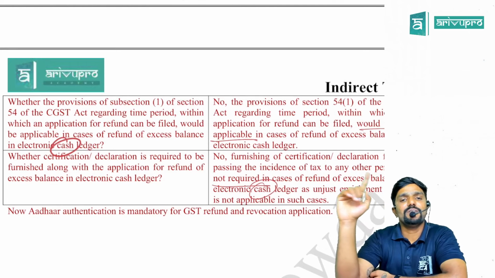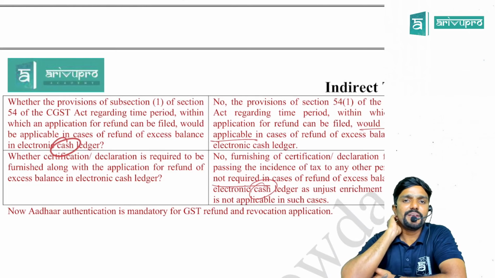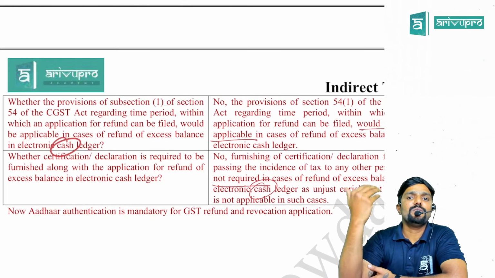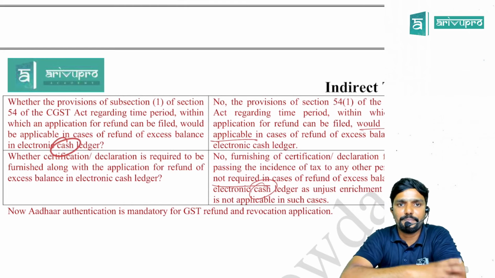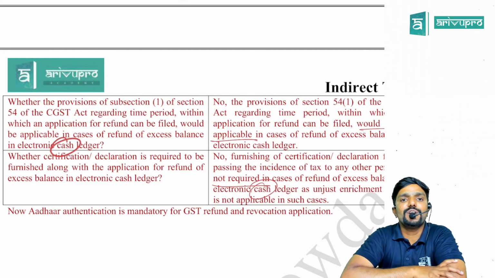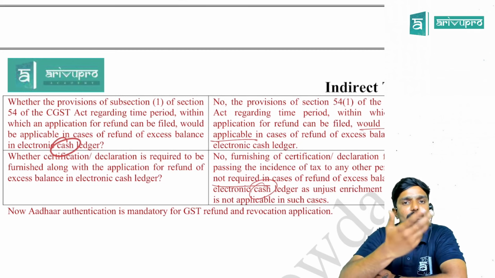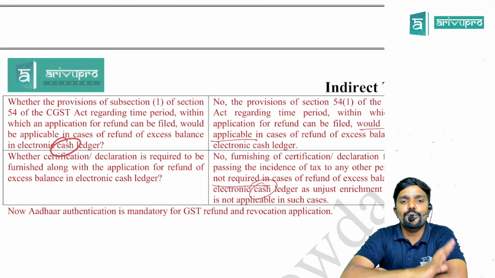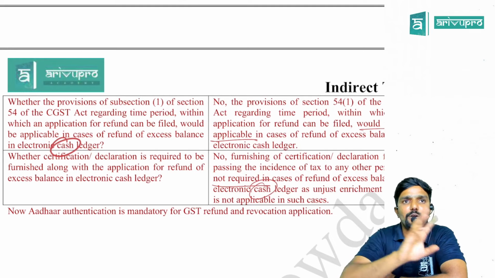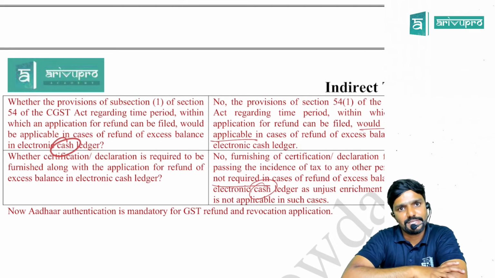Clear? So in simple, whenever you can claim refund of unutilized input tax credit only in 2 scenarios. That is when your outward supply is zero rated on which you are not paying export duty, or in case of inverted duty structure, that is the tax rate on your inward supply is more than the tax rate on your outward supply. Only in these scenarios you can claim a refund of unutilized input tax credit. So you have to make an application within 2 years from the relevant date. Then you have to give some documentary evidence that you have not passed the tax liability to any other person, that is the recipient. Whereas if you are claiming any refund of unutilized balance in electronic cash ledger, both this time limit as well as the documentary evidence are not required, guys.